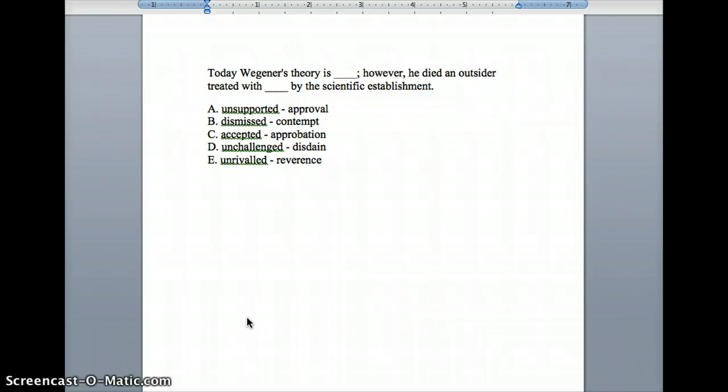Wegener was responsible for what we today call continental drift or plate tectonics. And if my memory serves, he died in the Arctic and is buried under meters of snow and ice. So there's a little factoid for you.